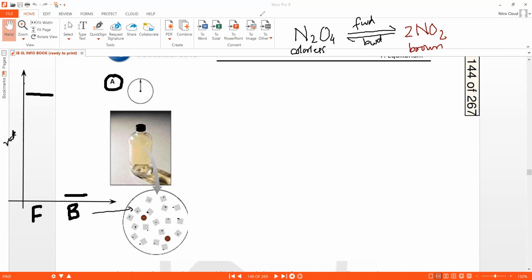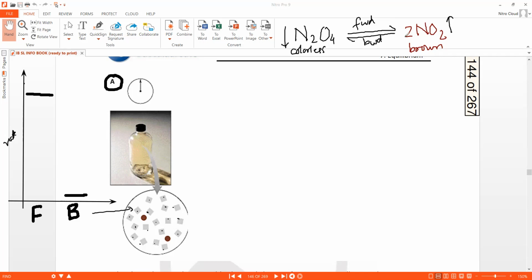The reaction will proceed. As the reaction proceeds, the number of N2O4 molecules will decrease gradually and the number of NO2 molecules will increase gradually. The effect of that will be that the forward reaction, which started faster, will gradually slow down.